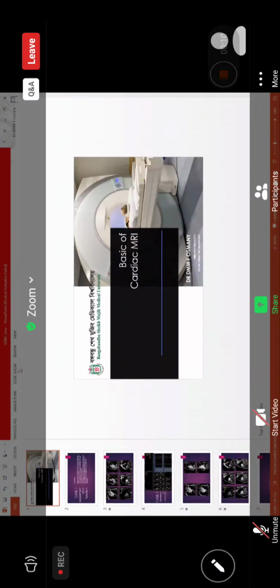Now I start with my presentation. It might be bulky for you, but I'm sorry because I cannot stop showing you my work. This is basic about cardiac MRI. I will start with some cases that can help you sort out how we use the cardiac MRI.